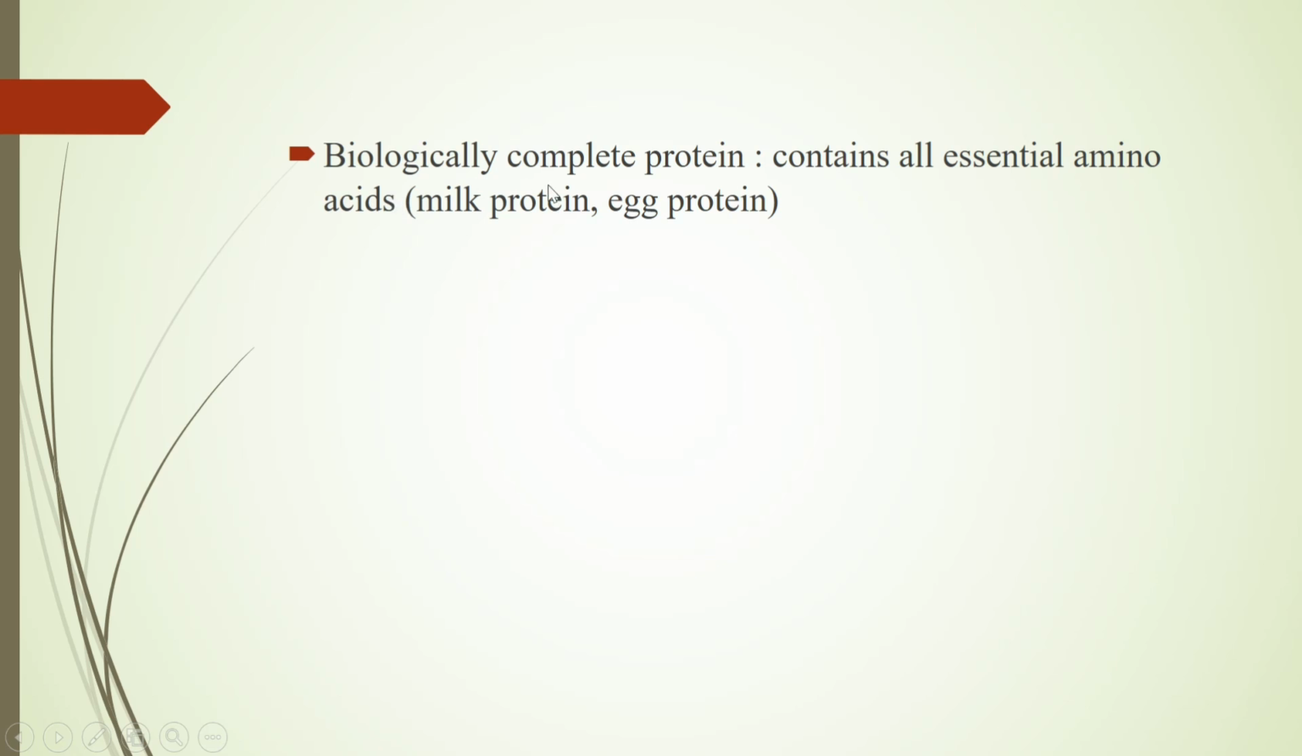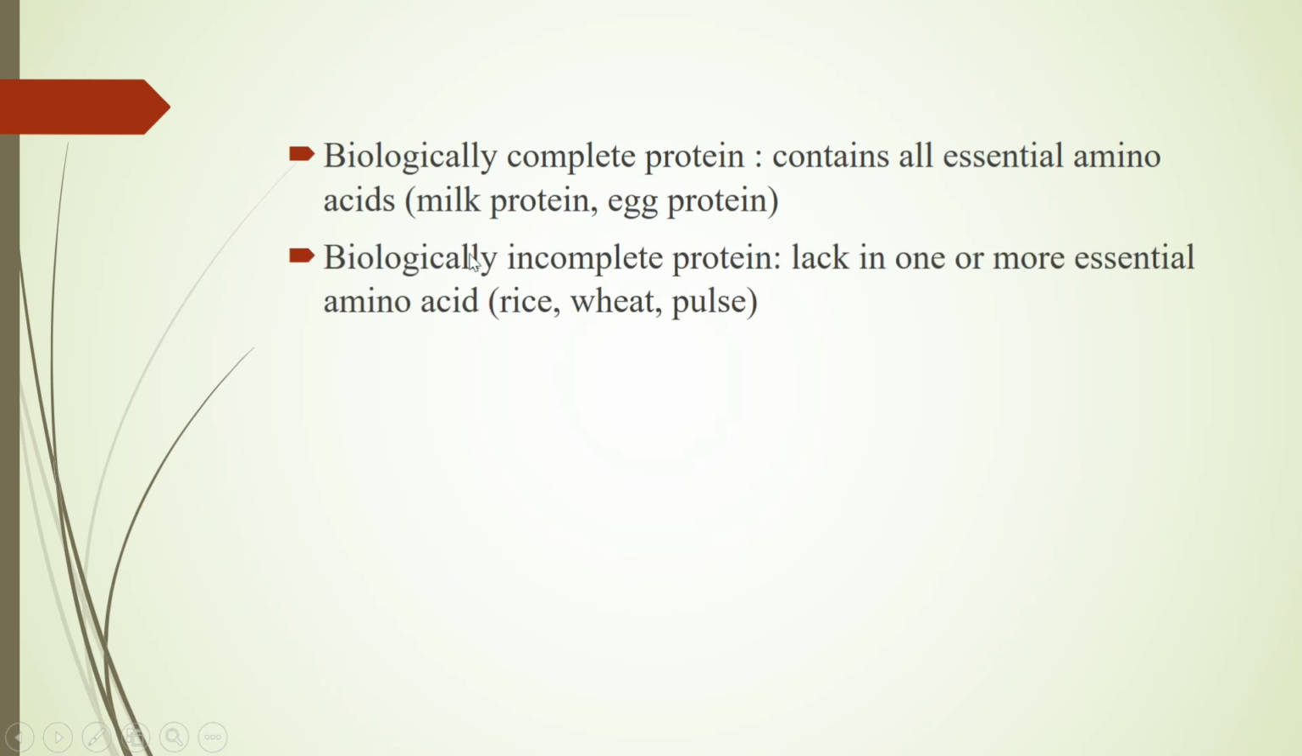What is biologically complete protein? Biologically complete proteins are those foods which contain all essential amino acids. Example, milk protein, egg protein. Biologically incomplete proteins are those foods which lack one or more essential amino acids. Example, rice, wheat, pulses. So biologically complete protein contains all essential amino acids, while biologically incomplete protein lacks one or more essential amino acids.